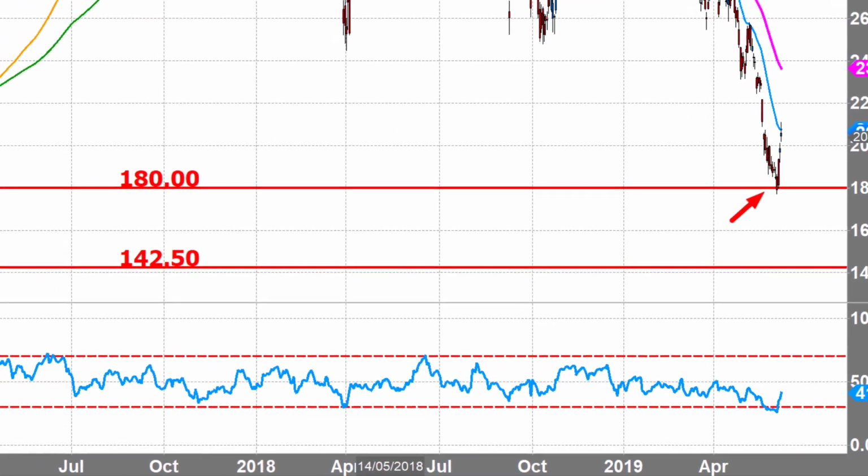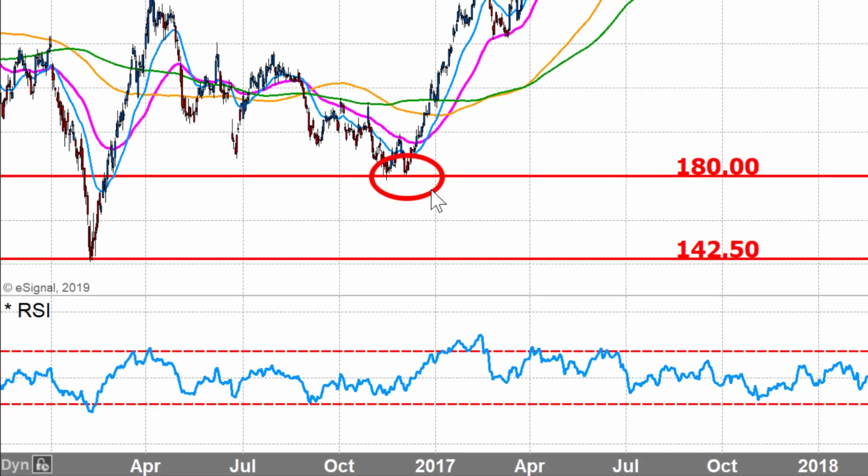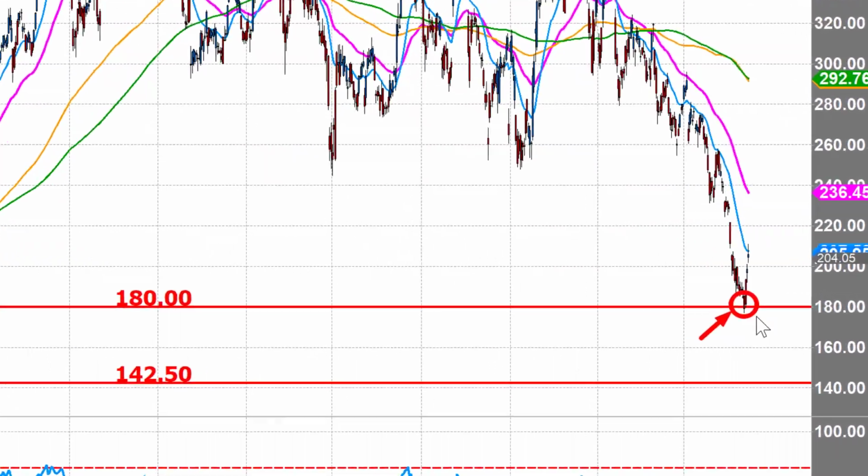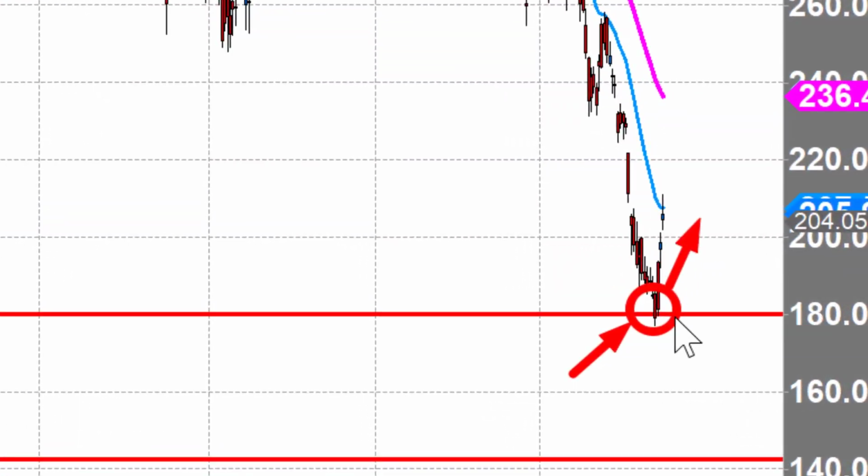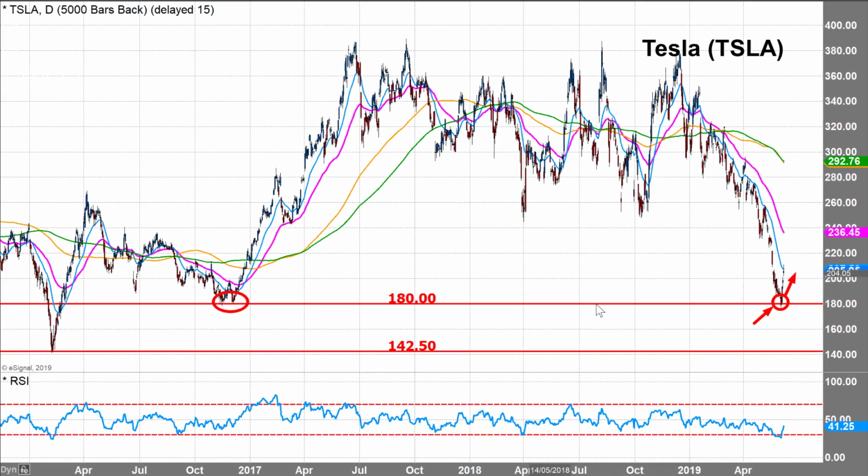As you can see right there, this is the previous support at 180, and it's managed to bounce off that level, as you can see right there. So it's hit our first downside target. There is another support level down here at 142.5, as you can see there.